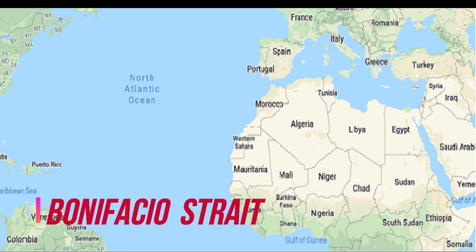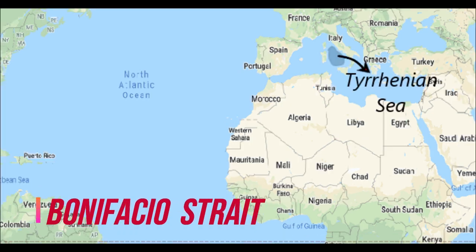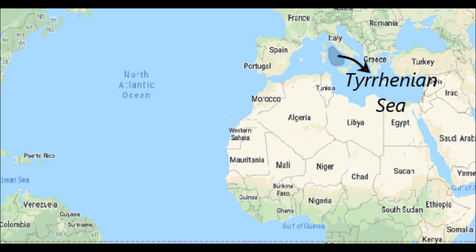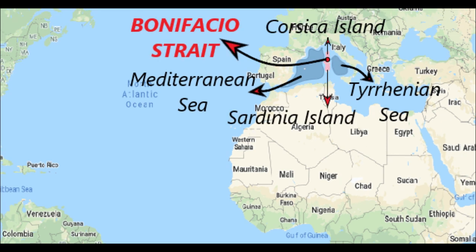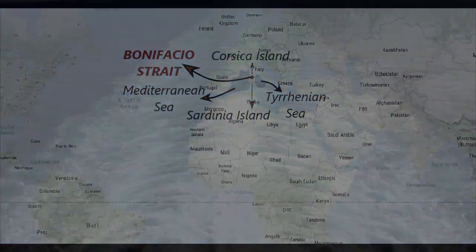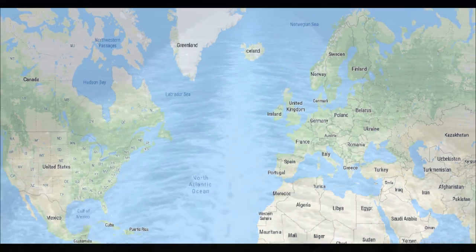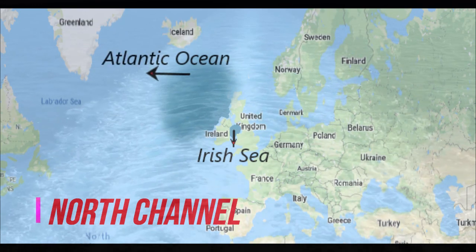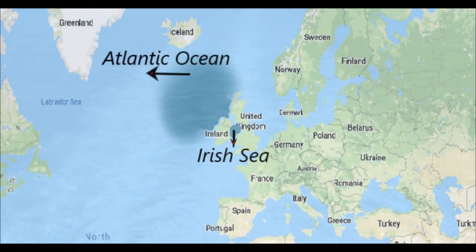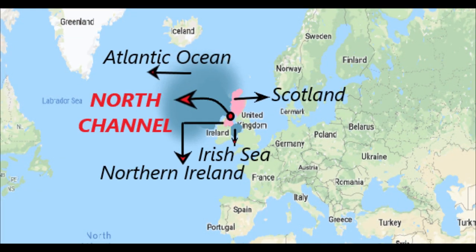Now coming to the next strait, named Bonifacio Strait. This strait connects the Tyrrhenian Sea to the Mediterranean Sea, and it separates the Corsica island of France from the Sardinia island of Italy. Now coming to the next strait, which is named North Channel. This strait connects the Irish Sea to the Atlantic Ocean, and it separates Scotland from Northern Ireland.